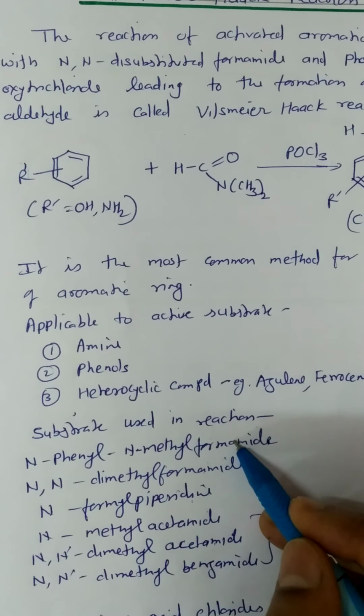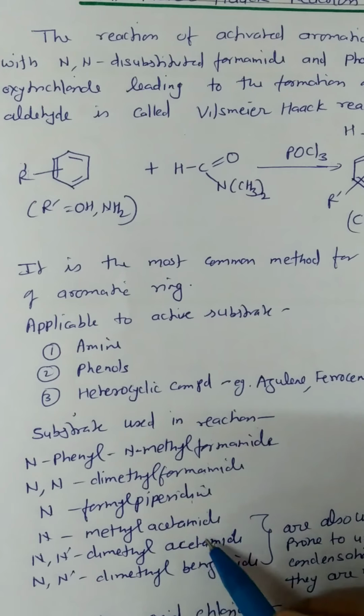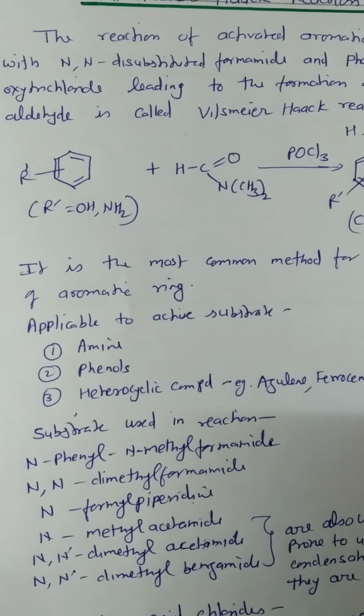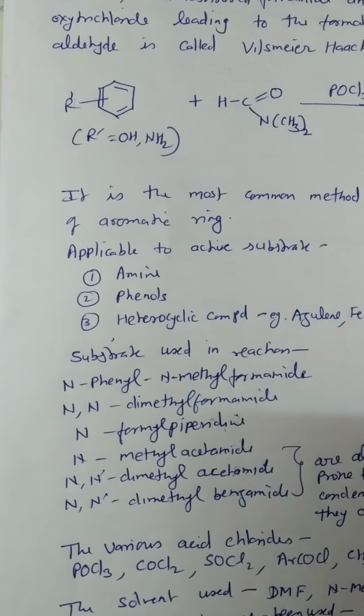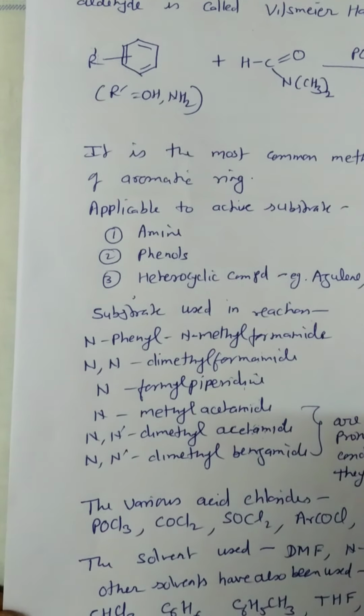These three compounds are frequently used, and these three compounds are not frequently used because when we take these compounds, they undergo self-condensation. Therefore, we don't take them preferably.